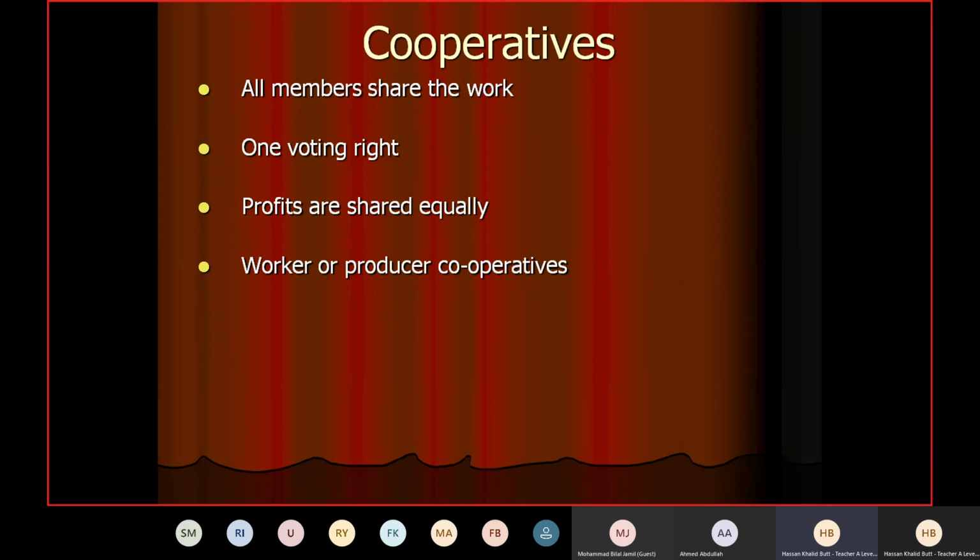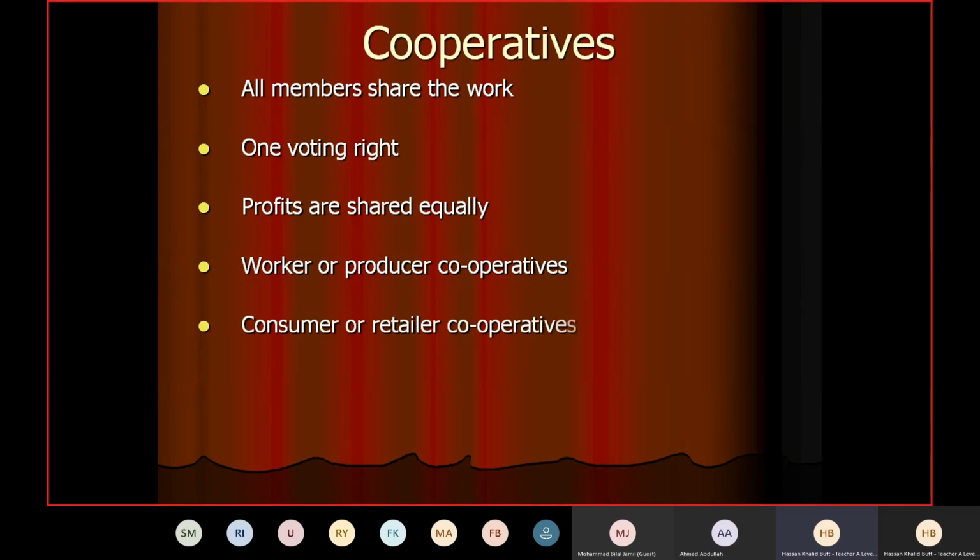So now producers, in that case farmers, will be able to get the equipment cheaply. This would be the benefit for producer cooperatives, right? So this is how it works actually. That is why I told you earlier that the main purpose of a cooperative is to provide the benefit to its members. There can be a retail cooperative as well.